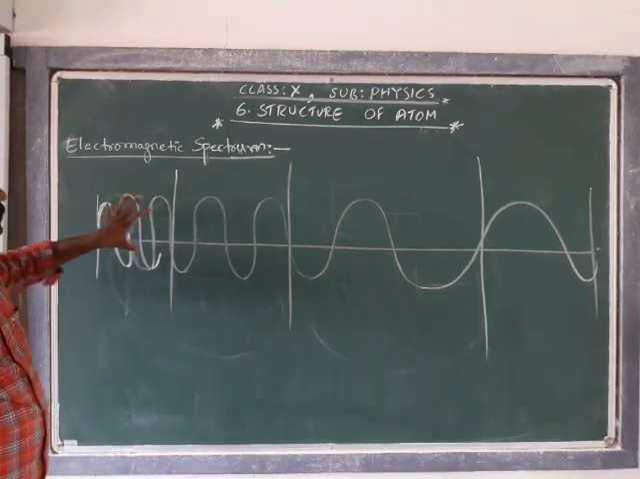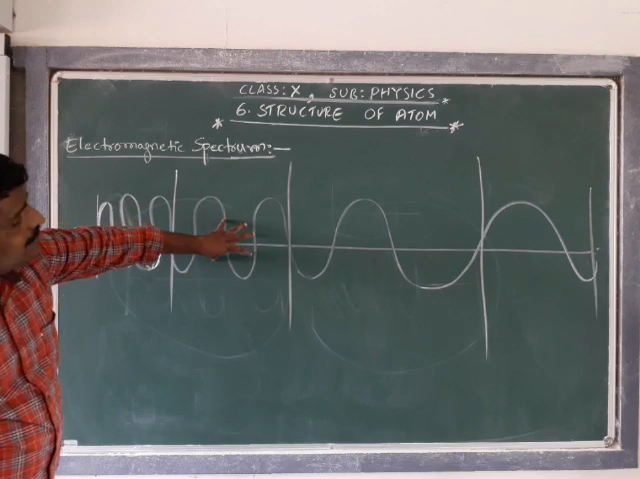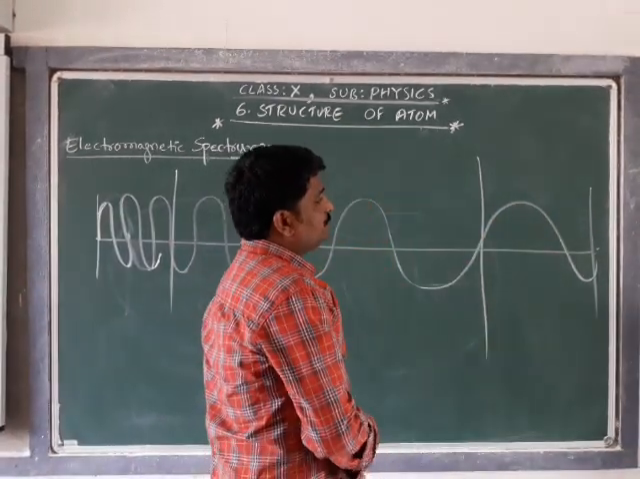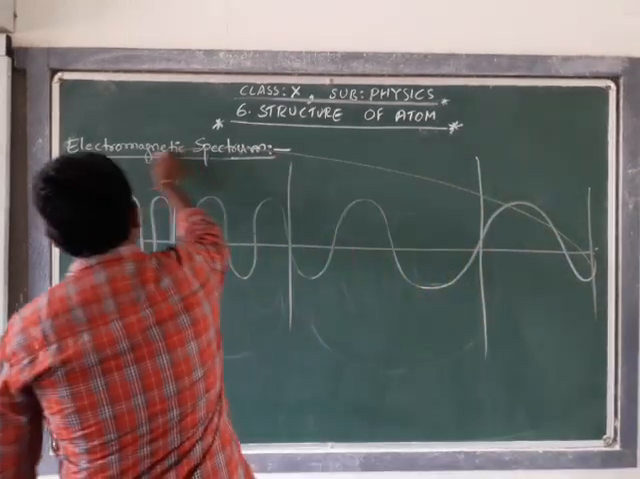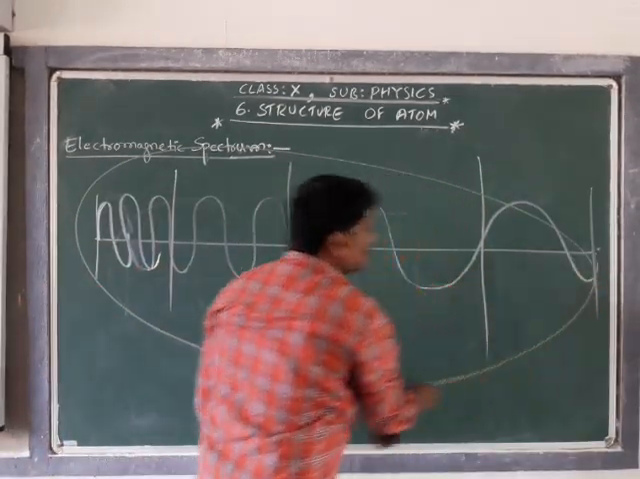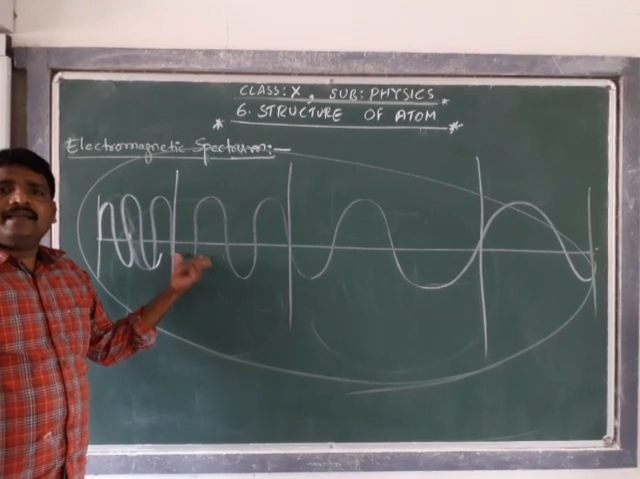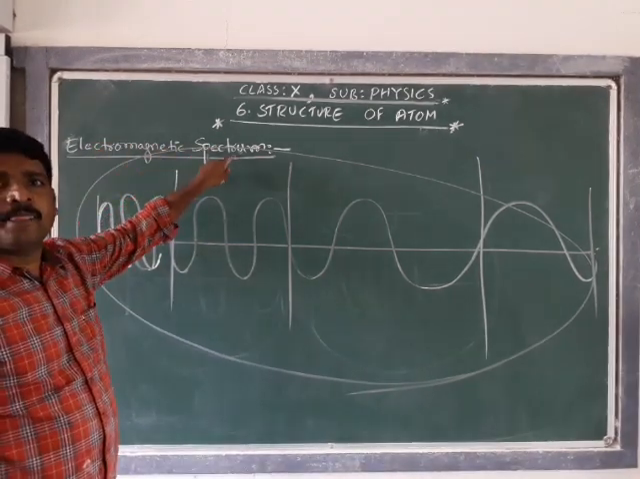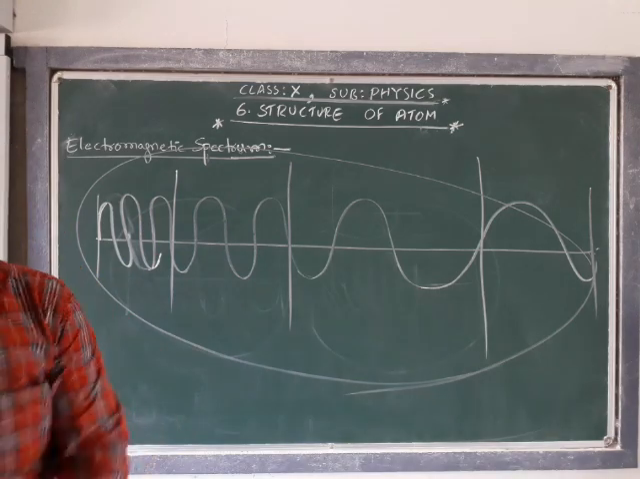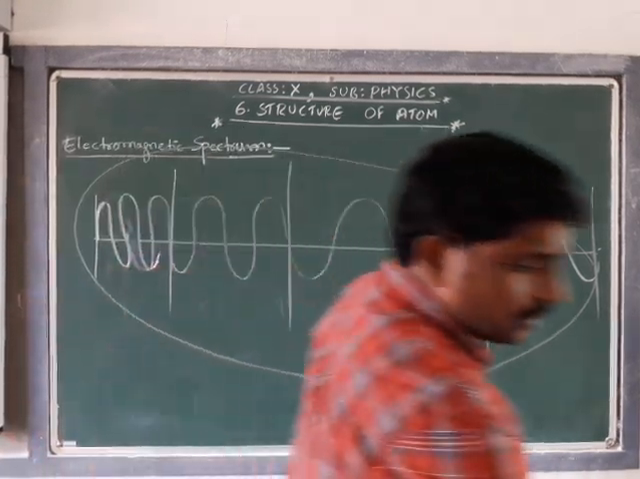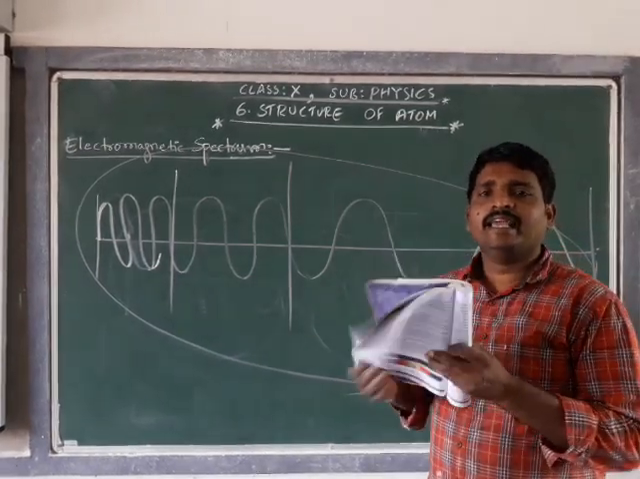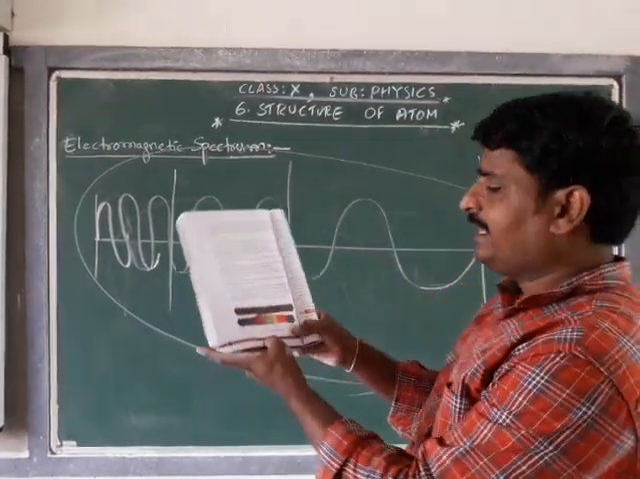This is one type of electromagnetic wave, this is one type, and this is one type of electromagnetic wave. And the group of all these electromagnetic waves, as a group, is called the electromagnetic spectrum. Okay. Now what do you do? Go to page number 108 and observe figure number 2.